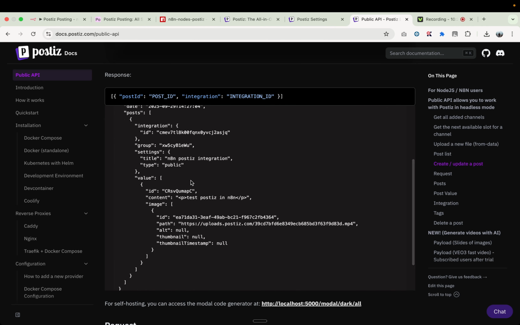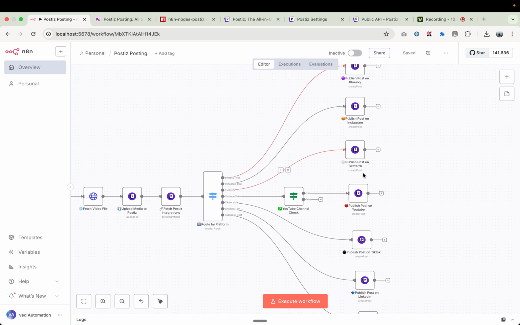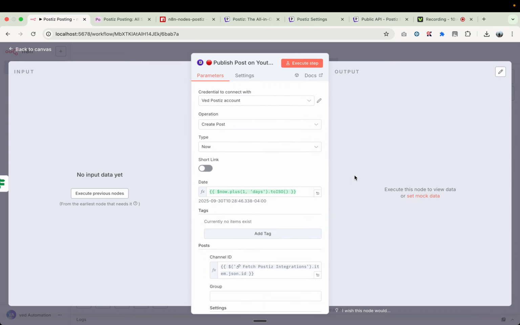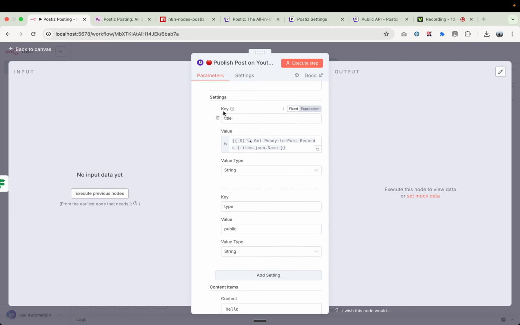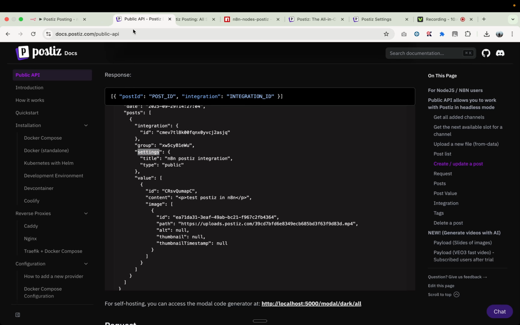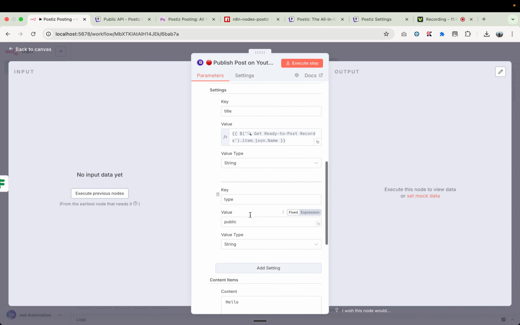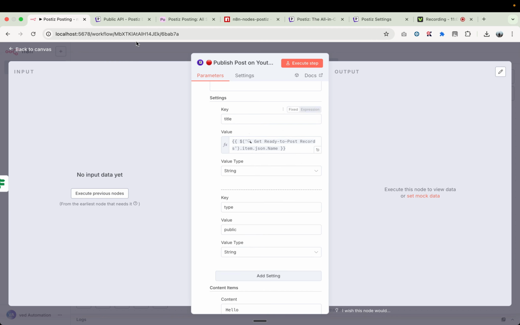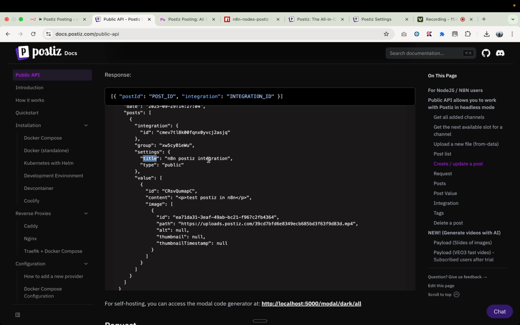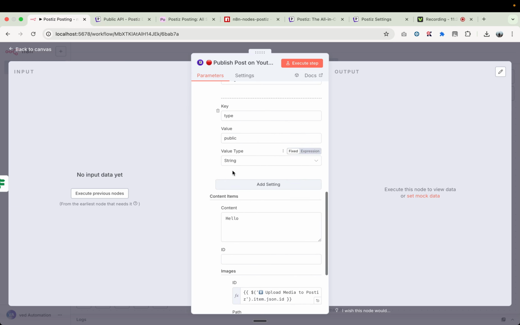And the main thing you need to focus on here is these settings, right? So right now we have two settings here for YouTube. This is the title and the type, right? And if you look into my n8n node for YouTube, when we open it, we have the two settings here, right? The key is title. So title is your video name, right? n8n Postiz integration in this case, and the other is type, which is public, and the value type is a string. So whatever comes into settings, you can simply come here, add the key. So this is the key part. This is for the value. This is what you need to do and input all the settings inside your node here, okay?